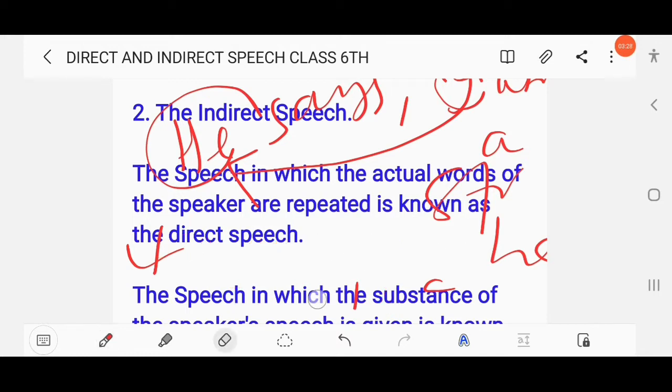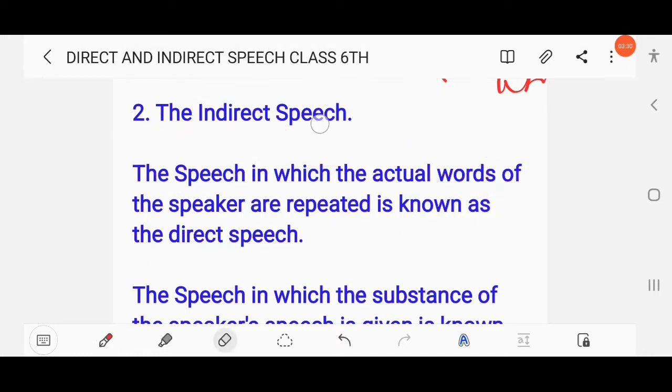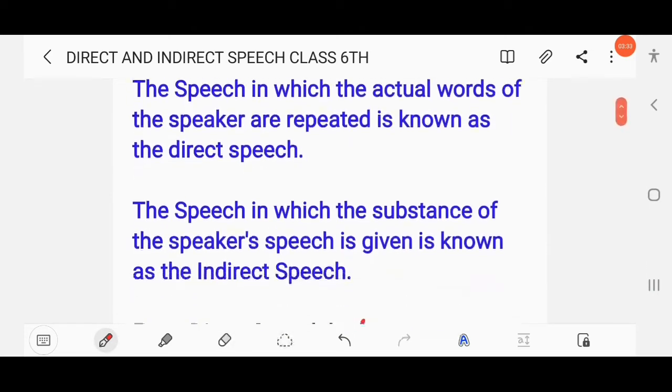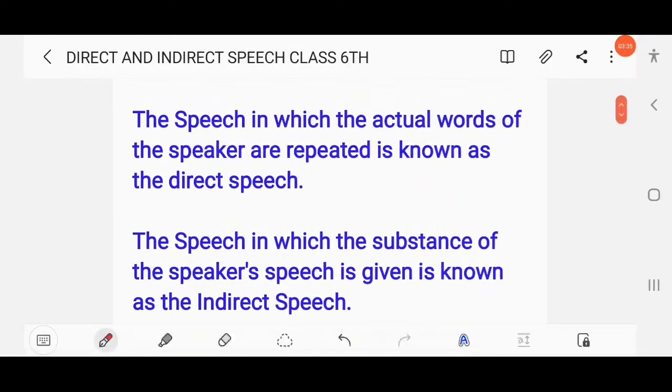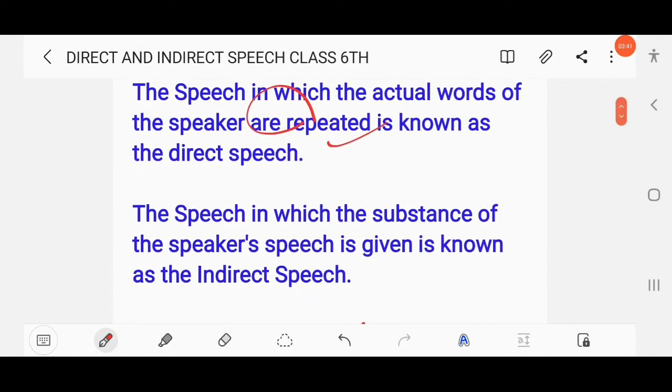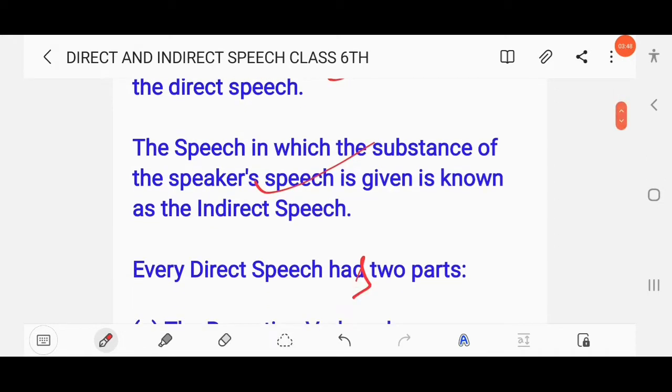Let's discuss briefly what is direct and indirect. The speech in which the actual words of the speaker are repeated is known as direct speech. The speech in which the substance of the speaker's speech is given is known as indirect speech. That means someone uses his own words to express another person's expression.